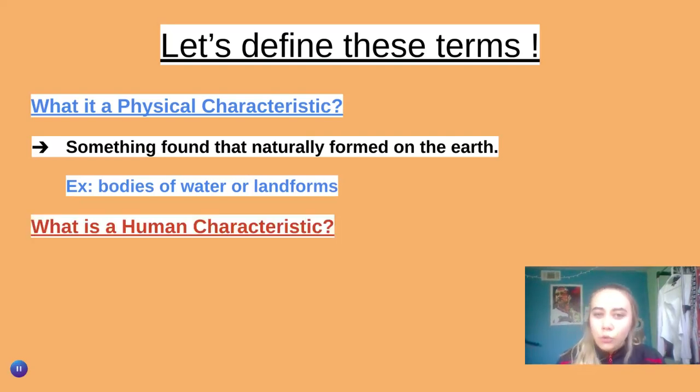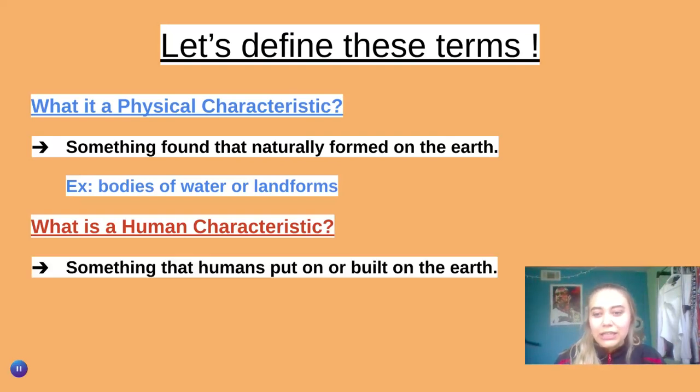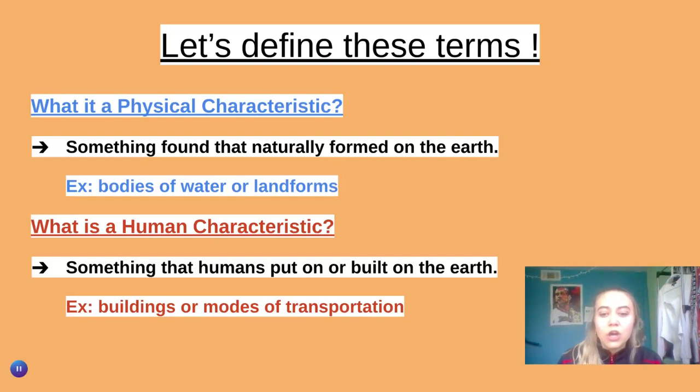Right? What is a human characteristic? A human characteristic is something that humans put on or built on the earth. So these things are not naturally found on the earth. Some examples of these are buildings or different modes of transportation, like roads, railroads, runways for airplanes. Take the time if you need to write these down or put them in your brain so we can remember these definitions for the future.